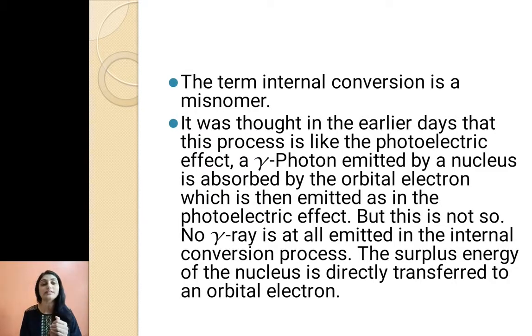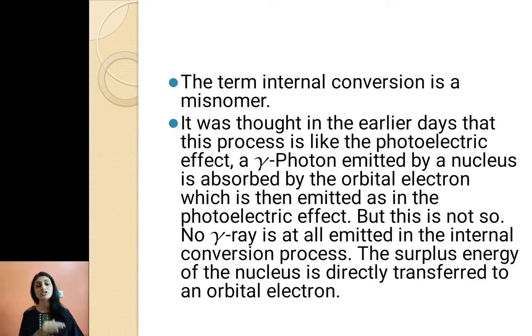So it was thought in the earlier days that this process is like the photoelectric effect. What happens in the photoelectric effect? A gamma photon emitted by the nucleus is absorbed by the orbital electron, which is then emitted. So here also it was thought that the nucleus transfers energy to the K shell electron in the form of gamma rays, but it is not so. No gamma ray is at all emitted in the internal conversion process. That is why we have said the term internal conversion is a misnomer.